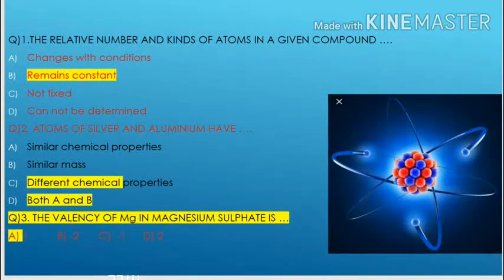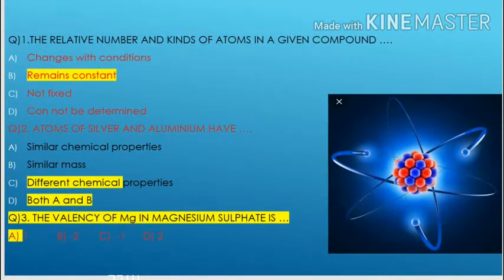The first MCQ: the relative numbers and kinds of atoms in a given compound. Here four options are given, and one is the correct answer. The first option is changes with conditions, the second is remain constant, the third is not fixed, and the fourth is cannot be determined.